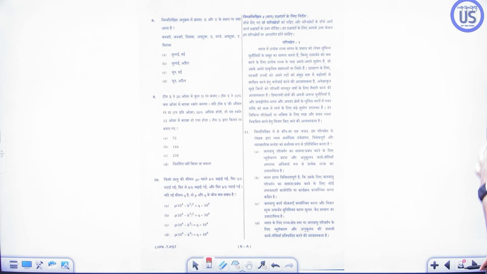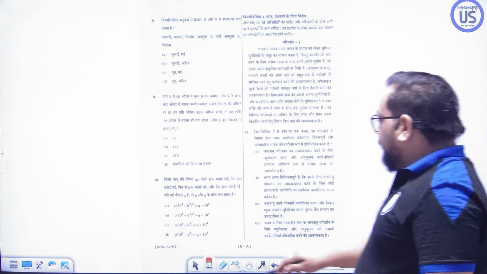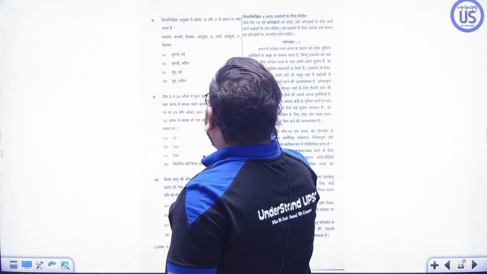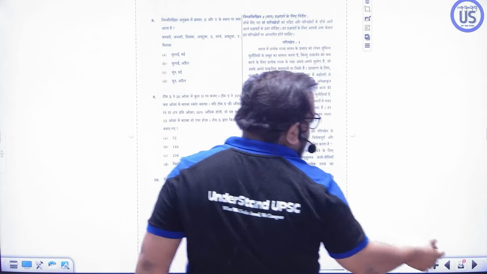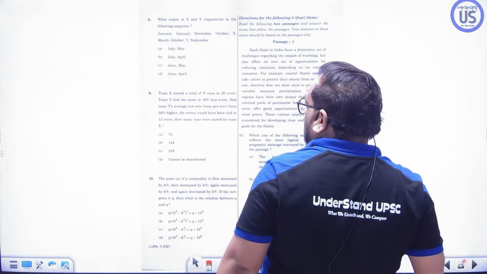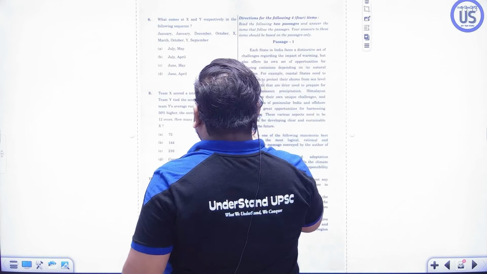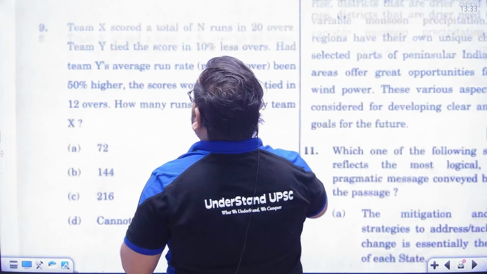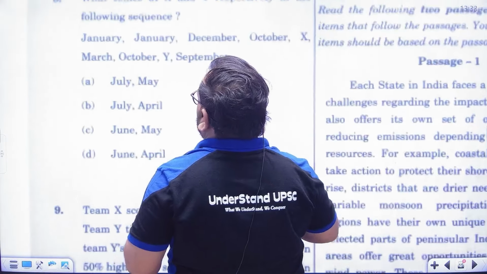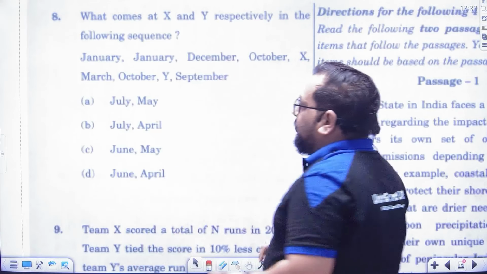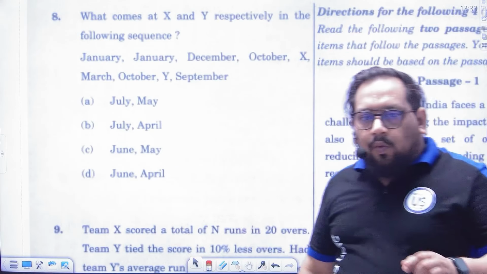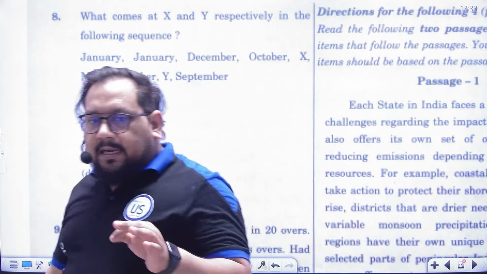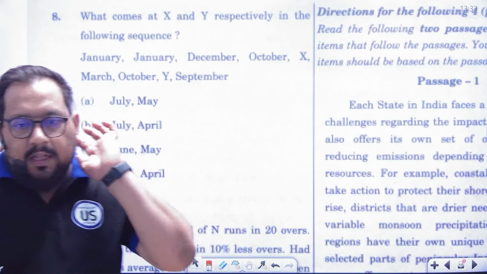And now check out this question, it is in Hindi. Check out this question. Okay, what comes at x and y respectively in the following sequence?